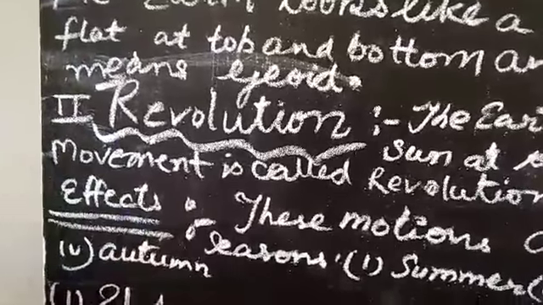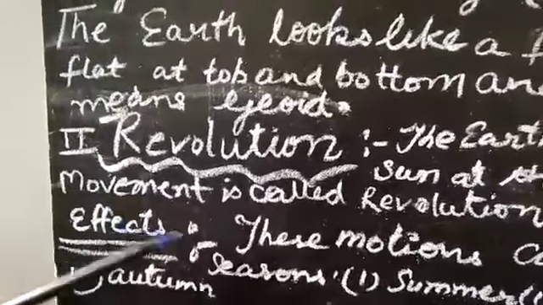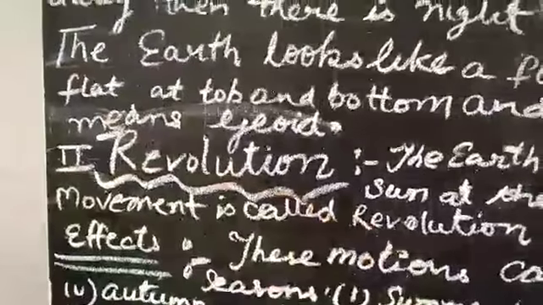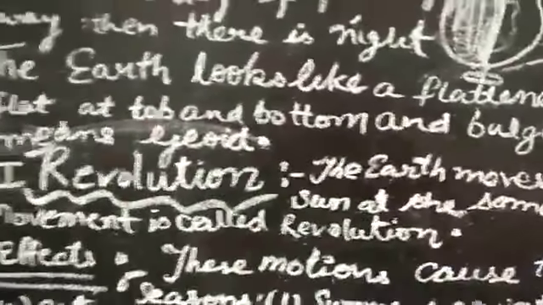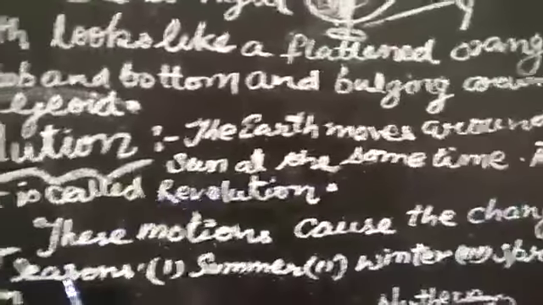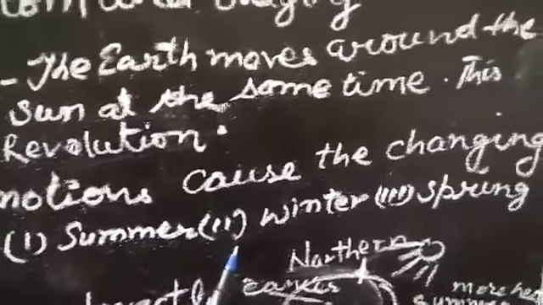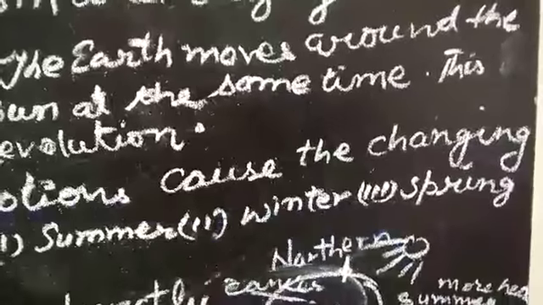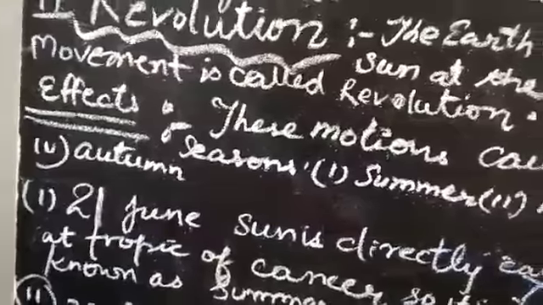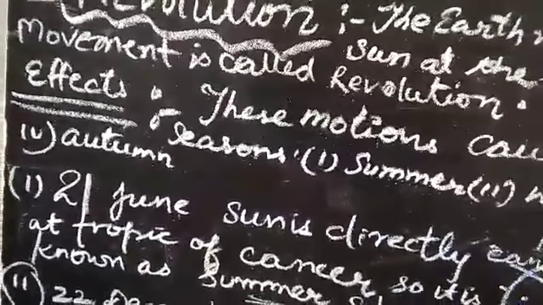So I am telling you its effect also. Beta, from these motions, while revolution is there and rotation is there, while both motions are there, it causes the changes of the season. How many seasons are there? Four. Number one, summer. Number two, winter. Number three, spring. And number four, autumn.